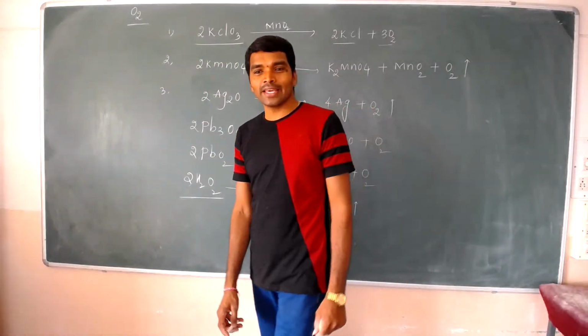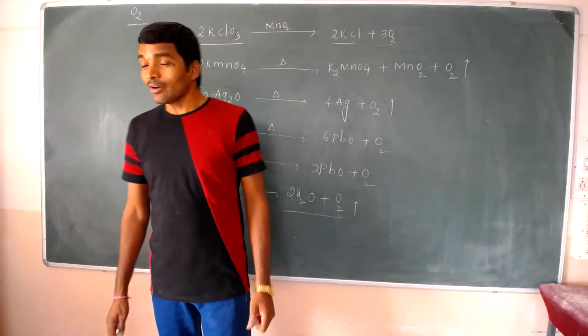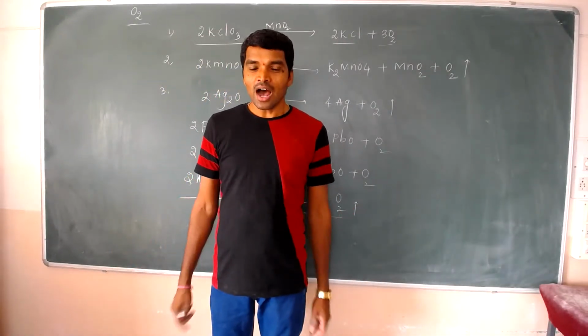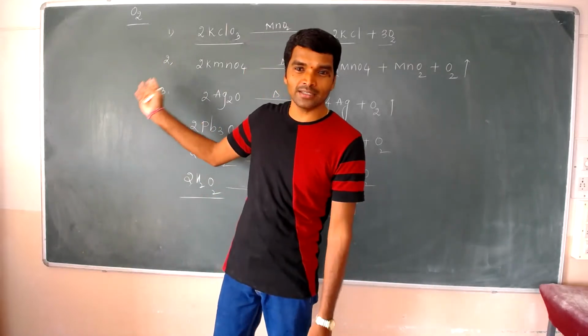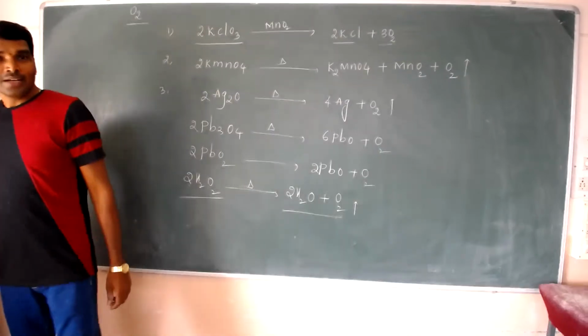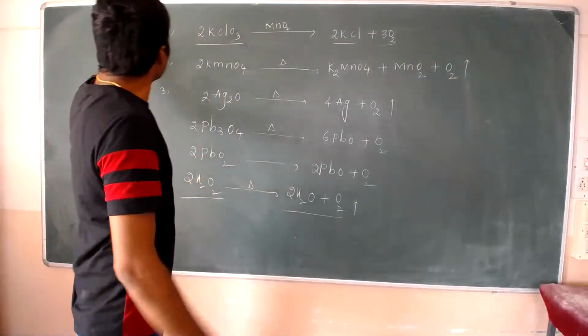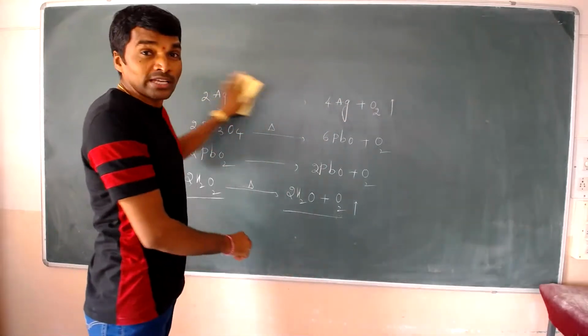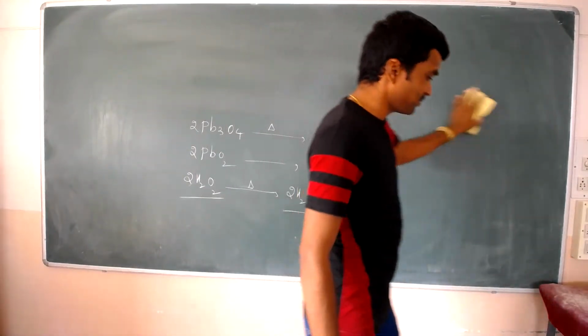And industrially, how do they prepare oxygen? You know that in the Corona second wave situation, oxygen was in great demand. How do they prepare it? Now see the preparation of oxygen at industrial level, by the electrolysis of water.